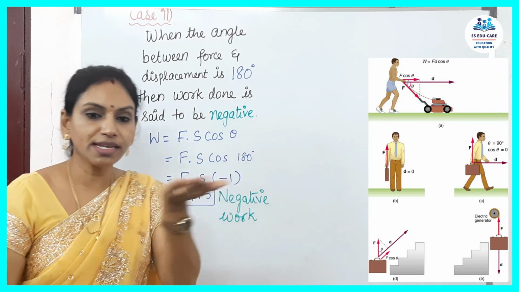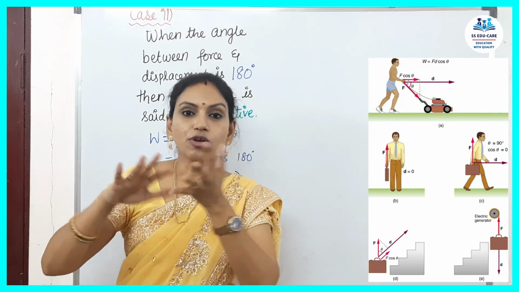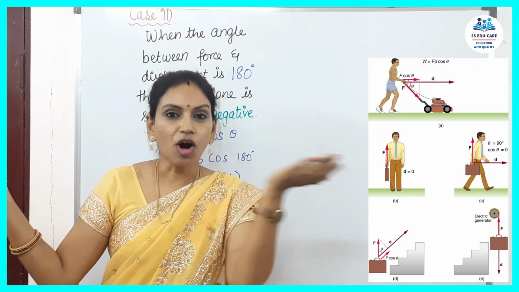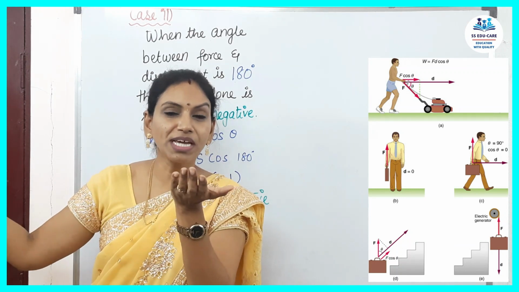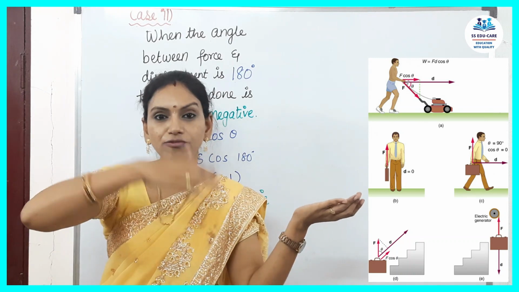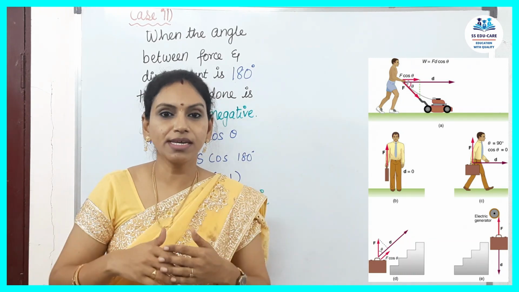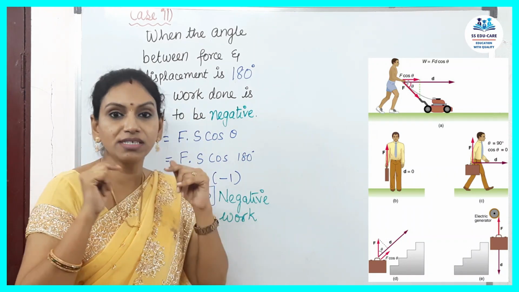So force is in this direction and the object is displaced in the opposite direction. Both form a straight line. And what is the angle formed between them? 180 degrees. Thus, in such a case, the work done is said to be negative.